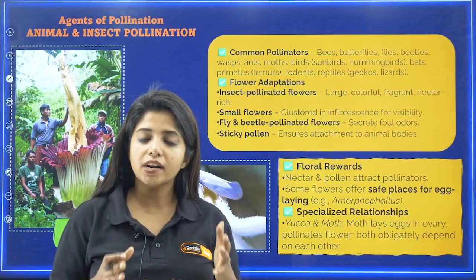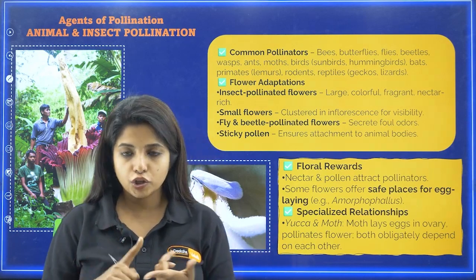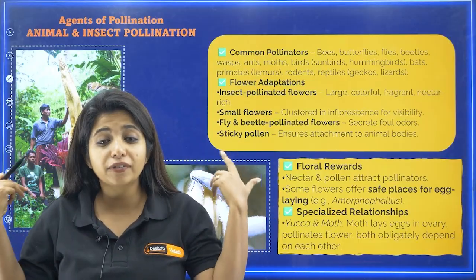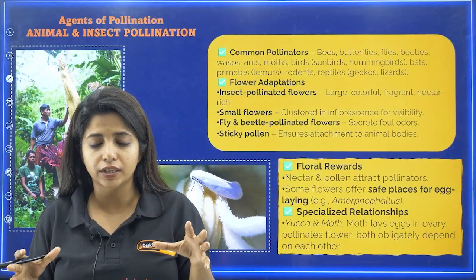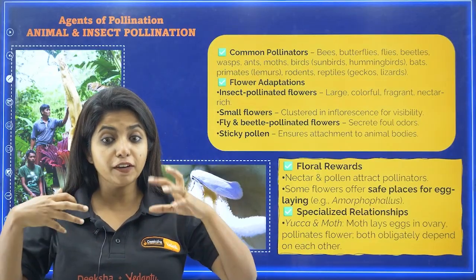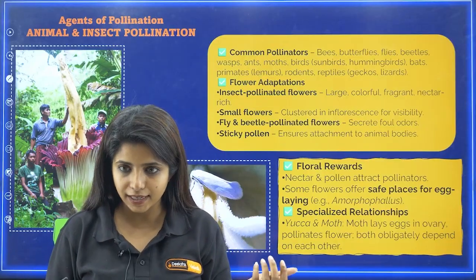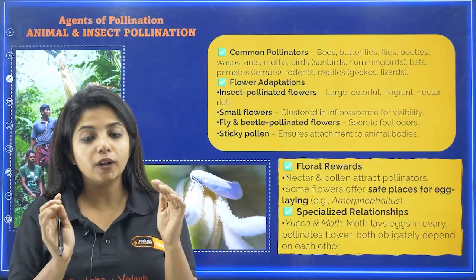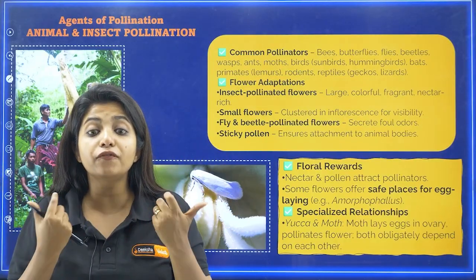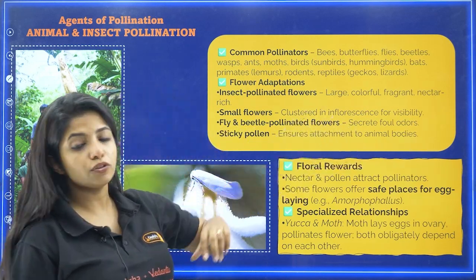Now, for insect pollinated plants, my dear children, what are the features? First, the flower has to be large, colorful and fragrant. It has to have some odor, then only the insects will be attracted to it. Not that they see the colors as we do, but they have a different type of vision, and these big flowers help pollination happen. And if the flowers are small, they come together to form an inflorescence so that it appears big. Small flowers are clustered in inflorescences for visibility.